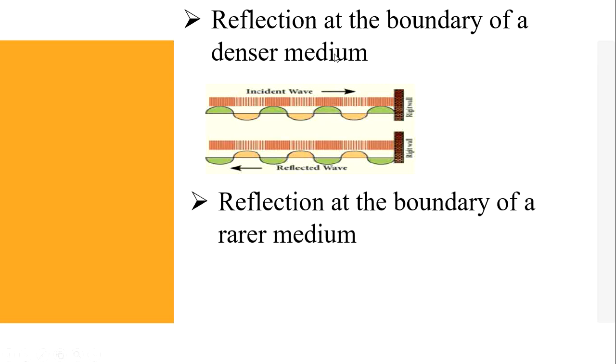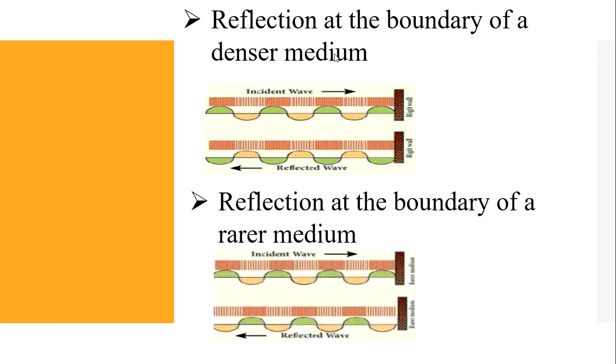And the next topic, reflection at the boundary of a rarer medium. How does the reflection take place in a rarer medium? A wave traveling in a solid medium strikes the interface between the solid and the air.